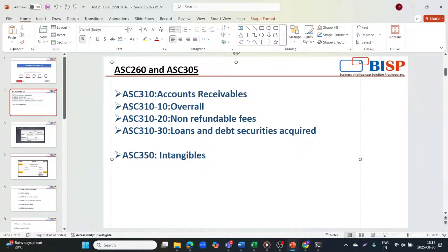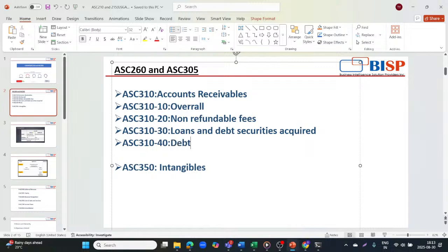And then we have one more, that is 310-40, which stands for debt restructuring. So this section focuses on the creditor's accounting when a loan is restructured under terms that provide relief to a debtor experiencing financial difficulties.